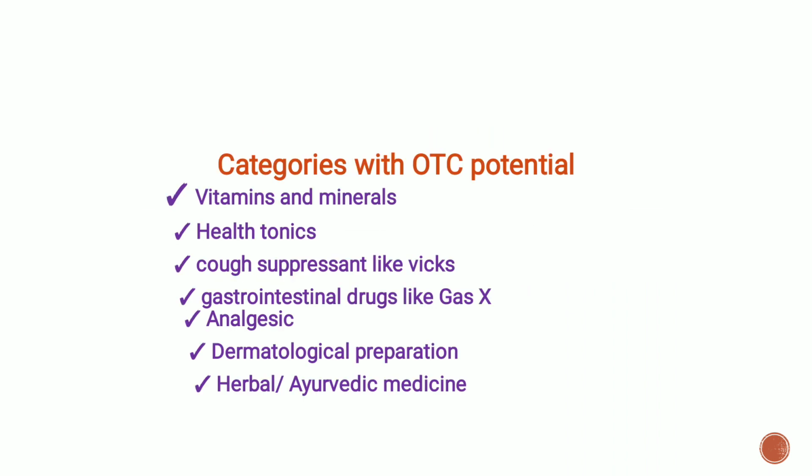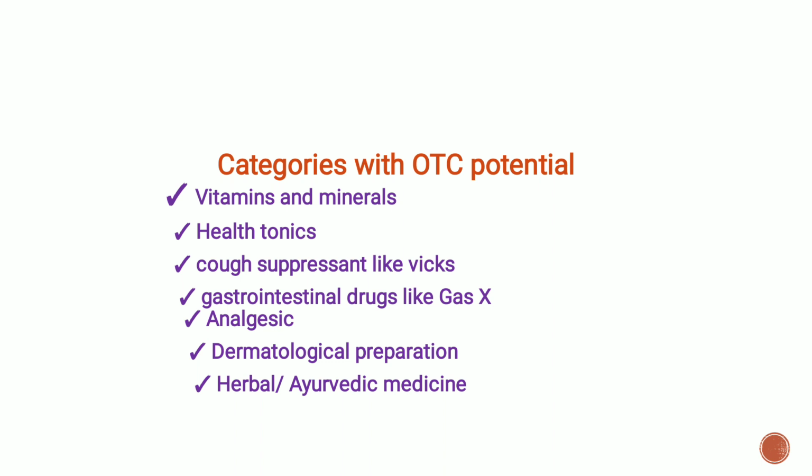Some categories which come under OTC drugs are vitamins and minerals, health tonics, cough suppressants like Vicks, gastrointestinal drugs, analgesics, dermatological preparations, and herbal and Ayurvedic medicines.